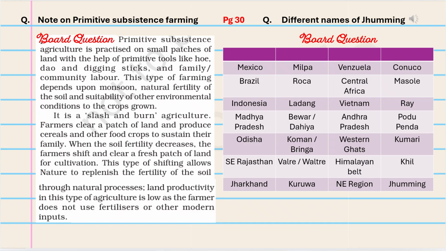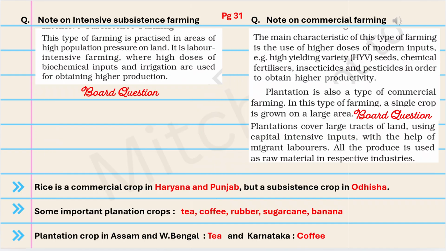So here we are, page 30. You have two questions. Note on primitive subsistence farming and different names for jhumming. Now both are board questions, so please pay attention. The question on jhumming will either be a one marker or an MCQ asking you, for example, what is another name for jhumming in Mexico, or what is another name for jhumming in Vietnam, etc. So both board questions, pay attention.